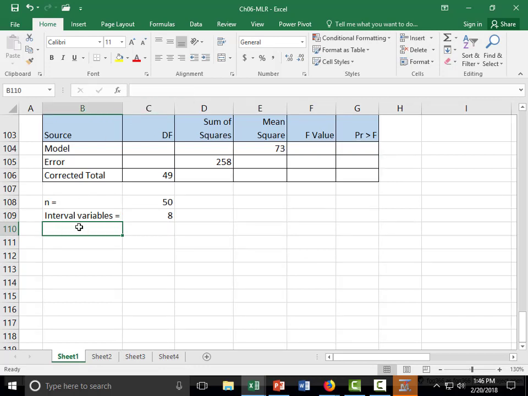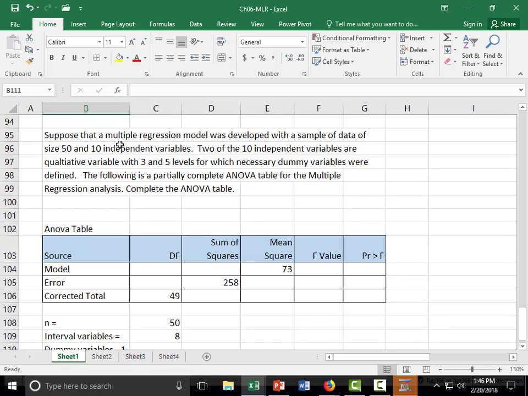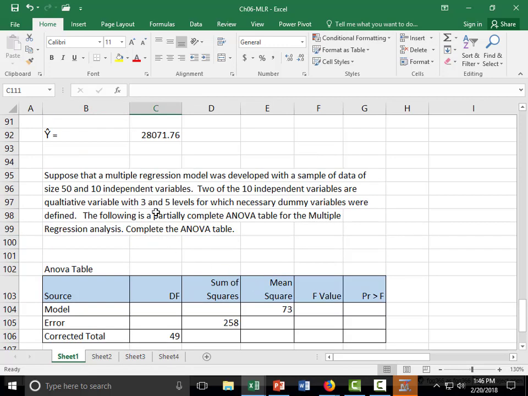Then we have the 2 nominal variables, or qualitative variables, for which we have to define dummy variables, right? So how many dummy variables are needed for the first one? The number of levels for the first one is 3, so we need 2. Dummy variables for the second qualitative variable is 4.